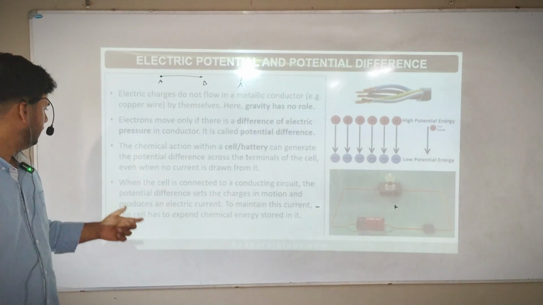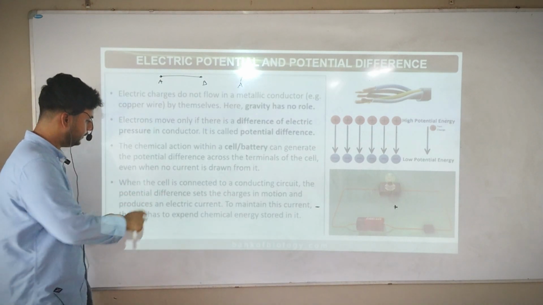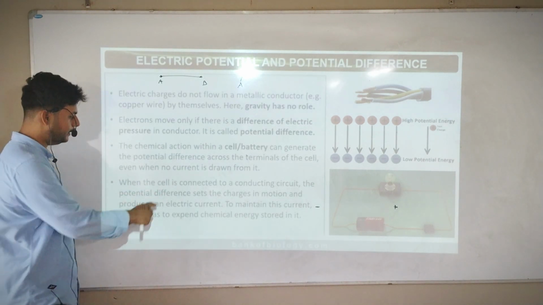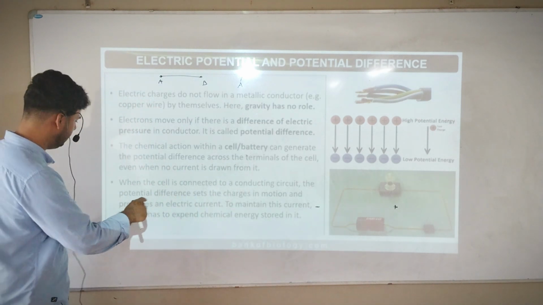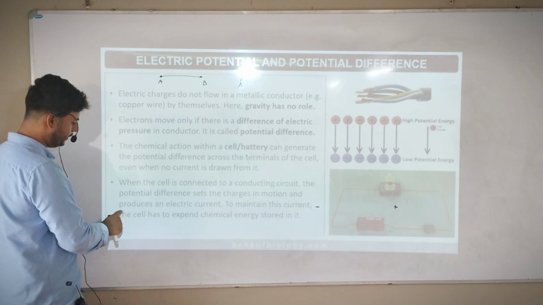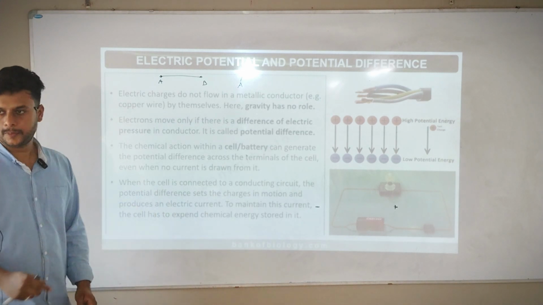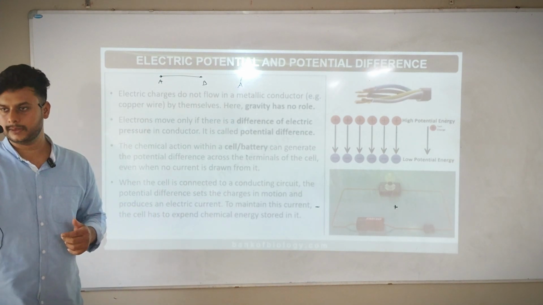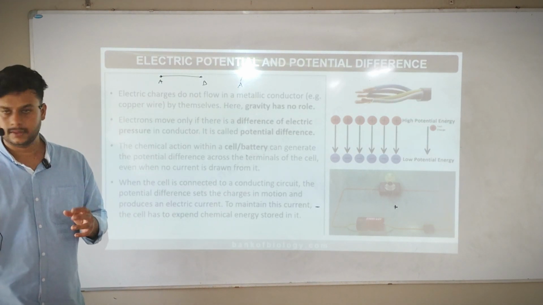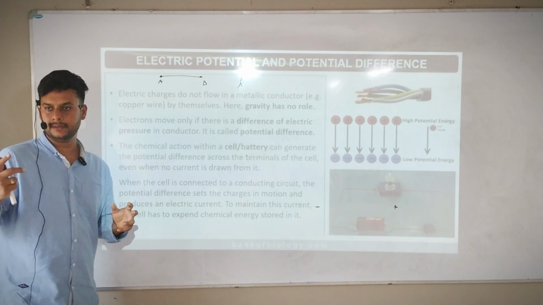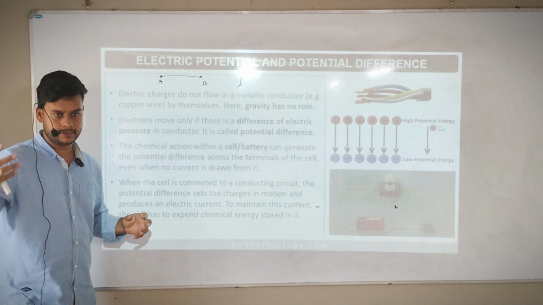So when the cell is connected to a conducting circuit, and this is a conducting circuit happening here, the potential difference sets the charges in motion and produces an electric current. So potential difference is happening, you are hearing my voice, current is passing, everything is working fine. It makes our work easier and our work is getting done here.